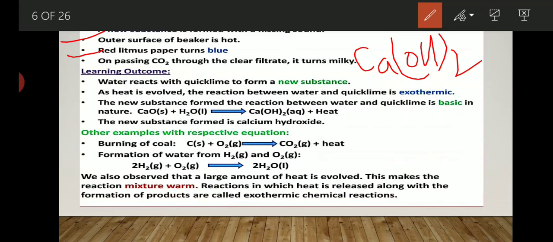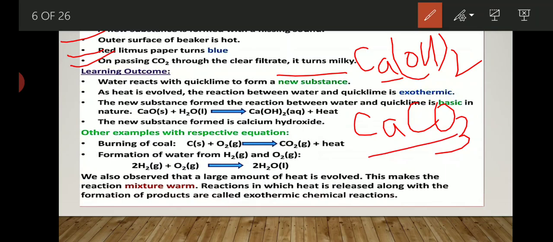Now, after that, on passing carbon dioxide through the clear filtrate, it turned milky. As I already told you, when you blow air in the filtrate, the carbon dioxide present in air gets mixed with slaked lime, that is calcium hydroxide, and turns it milky due to the formation of calcium carbonate. Because of the formation of calcium carbonate, the lime water becomes milky. Slaked lime solution is also known as lime water.